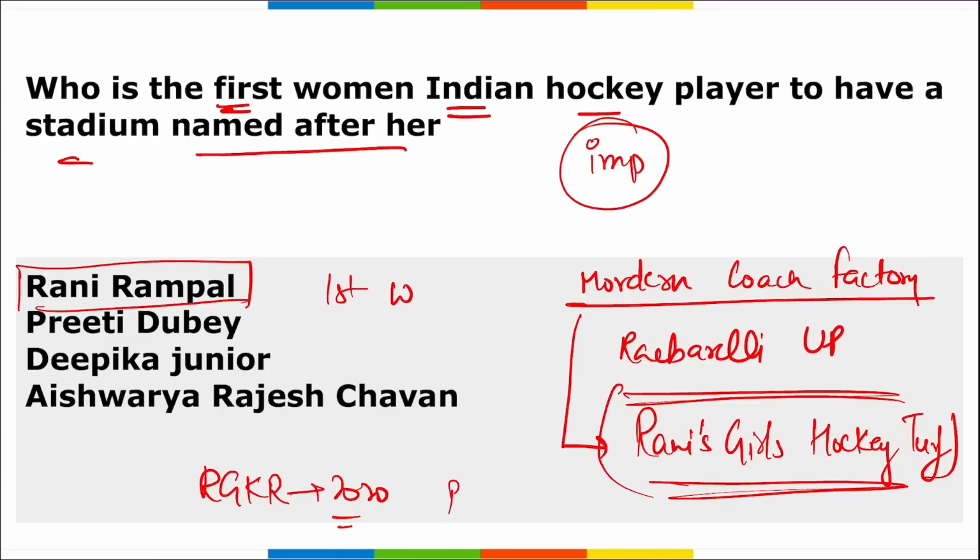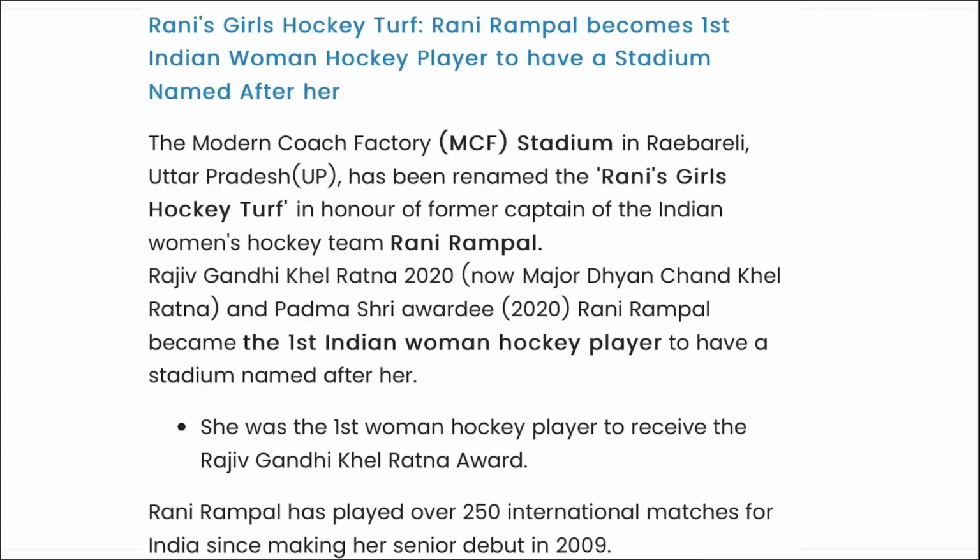She was also awarded the Padma Shri in 2020. The important thing to remember is she became the first Indian women hockey player to have a stadium named after her. Also, she was the first women hockey player to receive the Rajiv Gandhi Khel Ratna Award. Alright, first women hockey player. So these are some achievements of Rani Rampal that you should definitely remember.